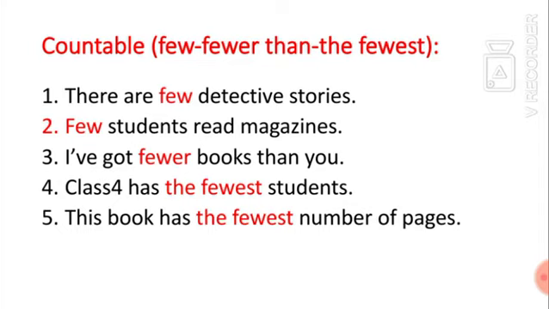When you compare between two, in comparative, we use fewer than. For example, I have got fewer books than you. In superlative, or when we compare between more than two, we use the fewest. Class 4 has the fewest students, or this book has the fewest number of pages.